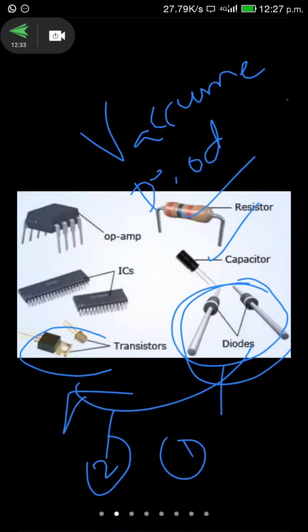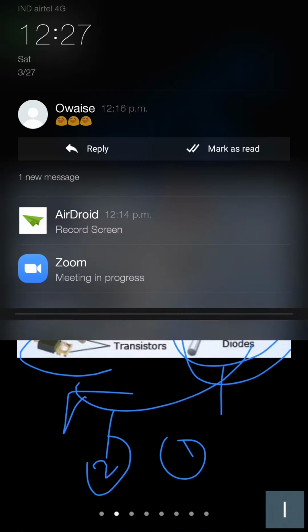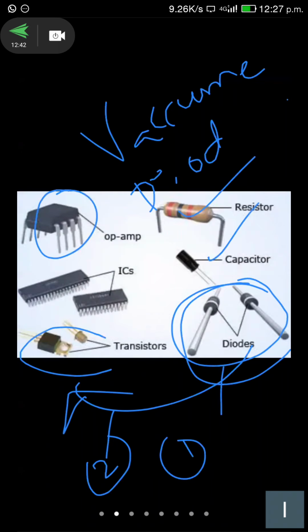After the transistors, we have FETs, field effect transistors, and that is the third unit. After transistors, we have op amps, operational amplifiers, which contain thousands of transistors. And after op amps, we have ICs, integrated circuits, which have millions of transistors.